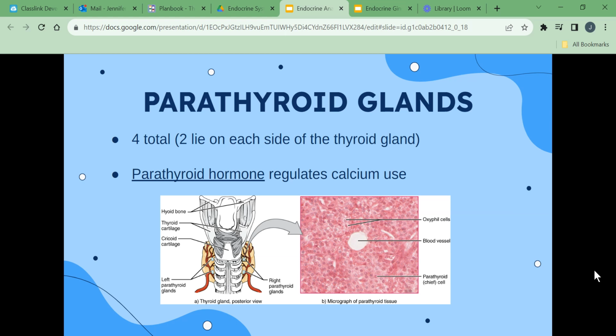There are 4 parathyroid glands. 2 lie on each side of the thyroid gland, and parathyroid hormone regulates calcium use. Calcium is needed for nerve and muscle function and to prevent tetany, which is the state of severe muscle contraction and spasm that can lead to death. The parathyroid glands are regulated by the concentration of calcium in the blood and tissue fluid.